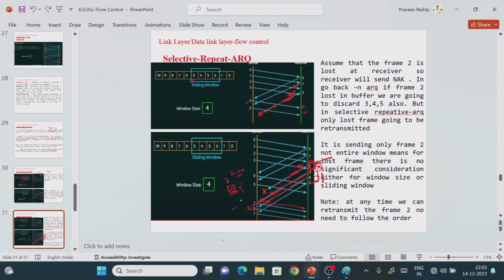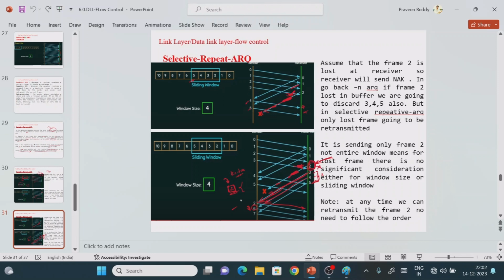Then one more important point to remember is that there is no guarantee or compulsion that we need to send frame 2 only after receiving the 3rd acknowledgement. If you read this statement, you will understand it is sending only frame 2, not the entire window. For a lost frame there is no significant consideration either for window size or sliding window. No need to consider the sliding window matter. We only need to retransmit the particular frame number 2.